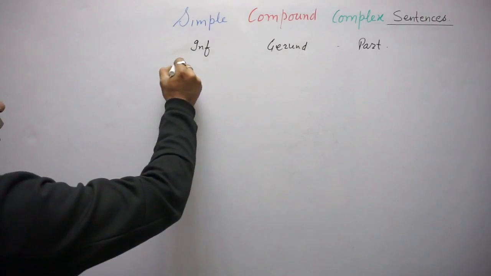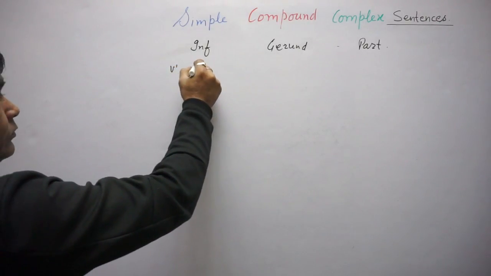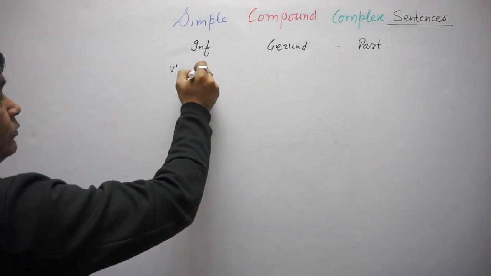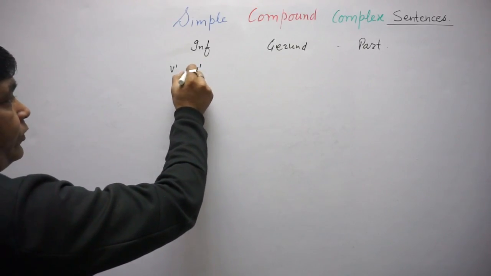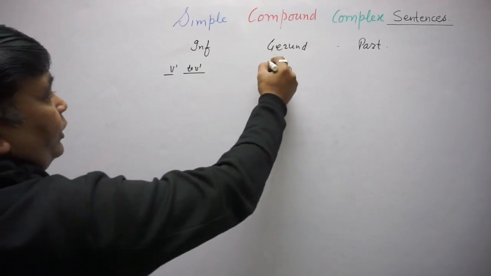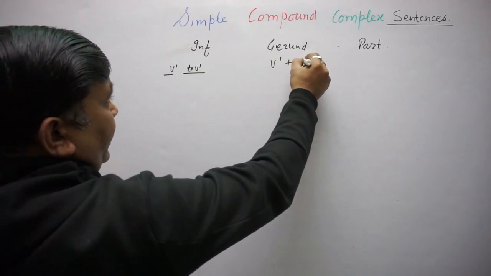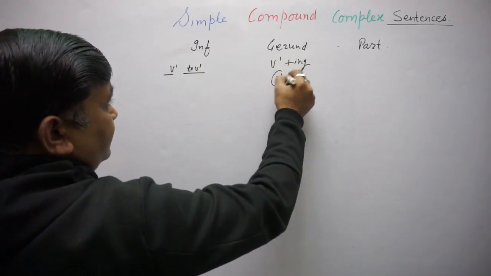In infinitive we have verb first form and to plus verb first form. In gerund, verb first form plus ing, it works as a noun.